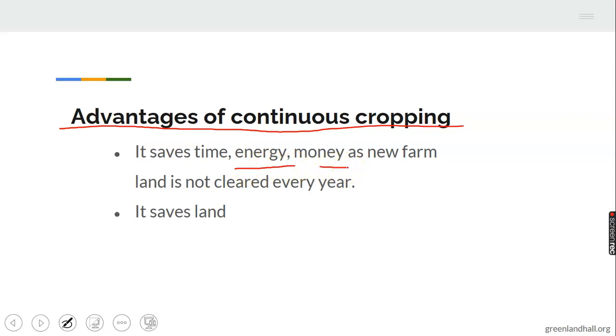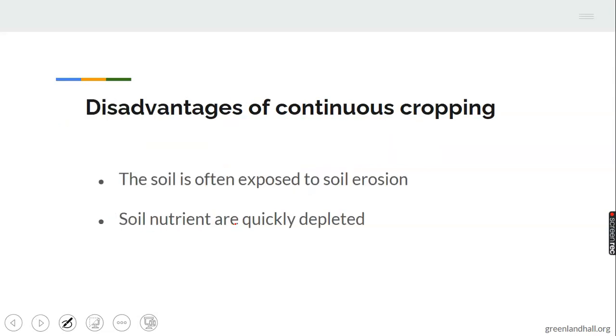Energy for clearing, even time for clearing the land, energy in clearing the land, money required is not spent much in clearing the land. So the farmer continues using that particular land year after year. It saves land. Instead of moving to another land, the farmer makes use of that particular land that has been used before.